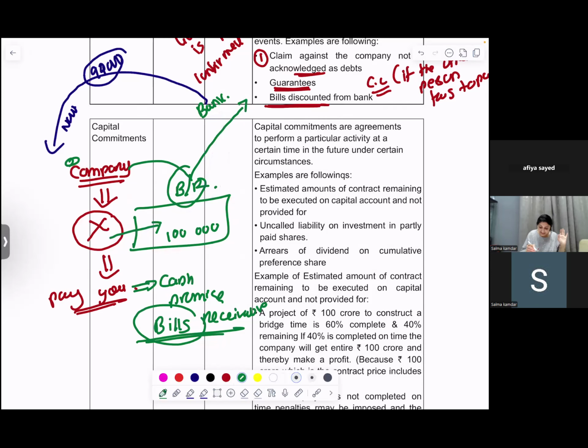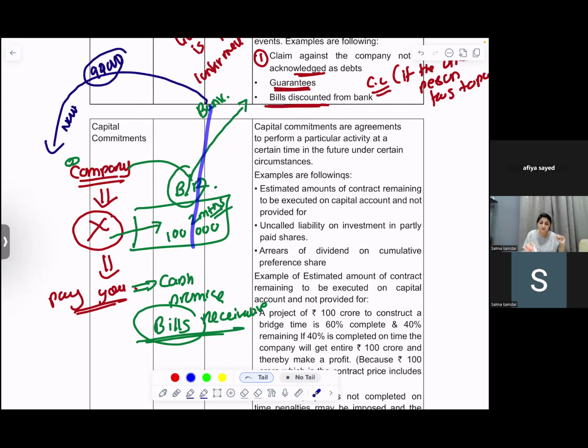This is my terms and condition of the bills receivable. This is an example that I have created by myself. X gave me a promise that I will pay you after 2 months. This bills receivable was with the company. Company wanted the money immediately. So what did the company do? Company went to the bank and told the bank, I have this bills receivable.